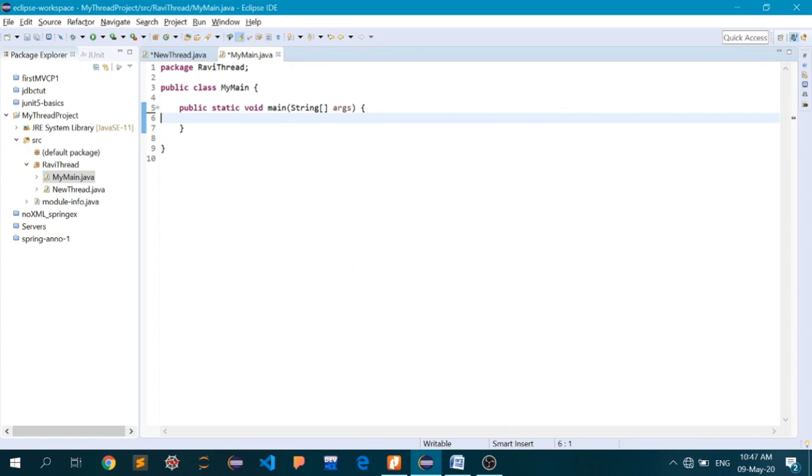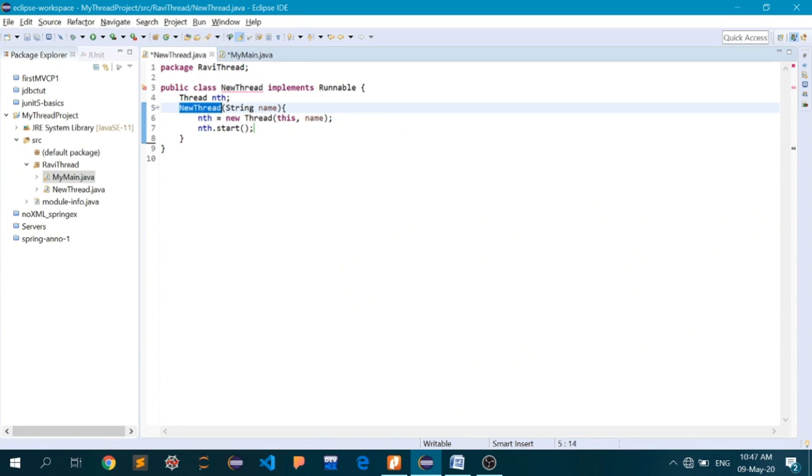So in the main class, which we will write, when we create the object of this class, the new thread will automatically start. So you don't have to do anything.